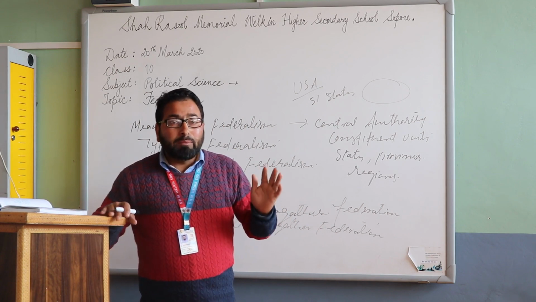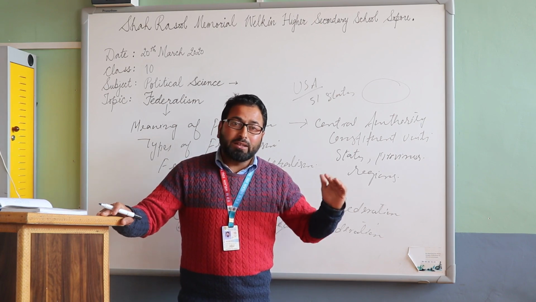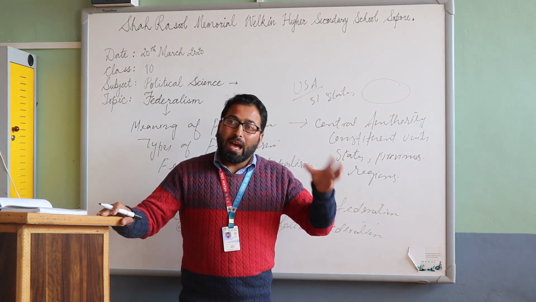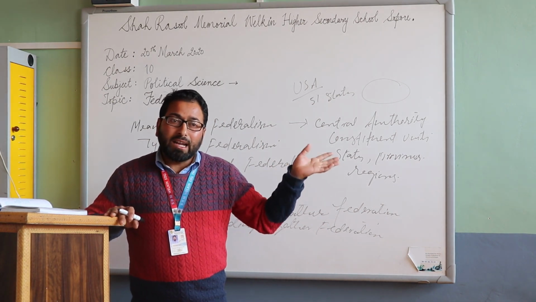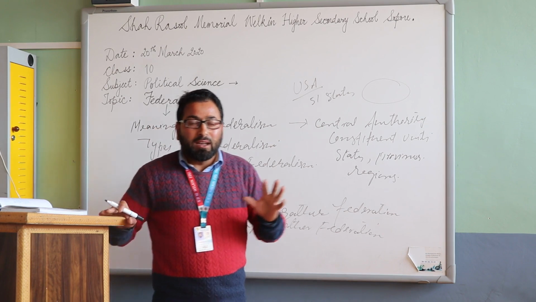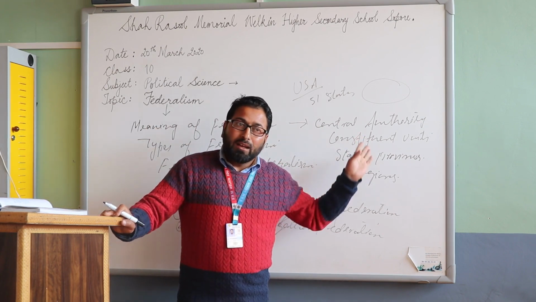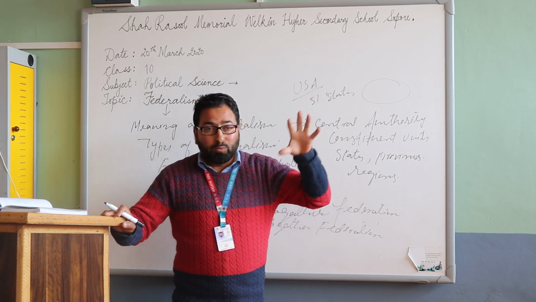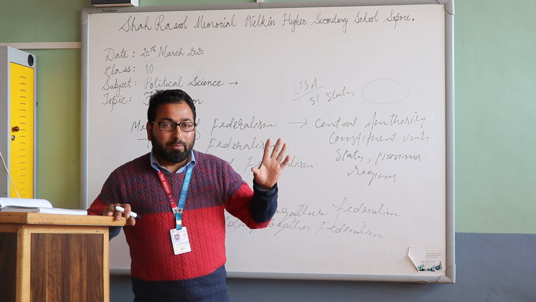But if the law remains controversial in any state or region, then that state government has its own powers to legislate on that subject. The central government will not force the state government that it cannot make the law. So the subjects are in the hands of both governments. This is the coming together federation.